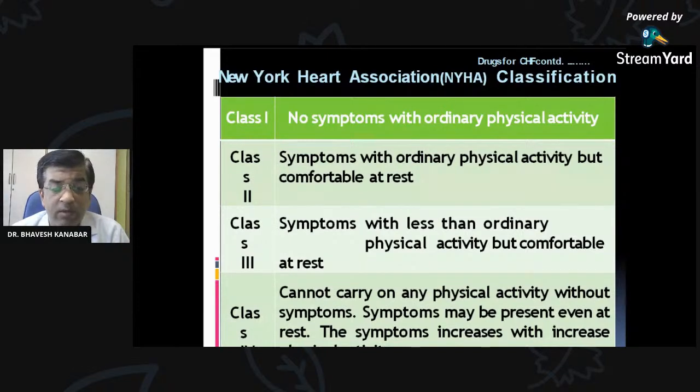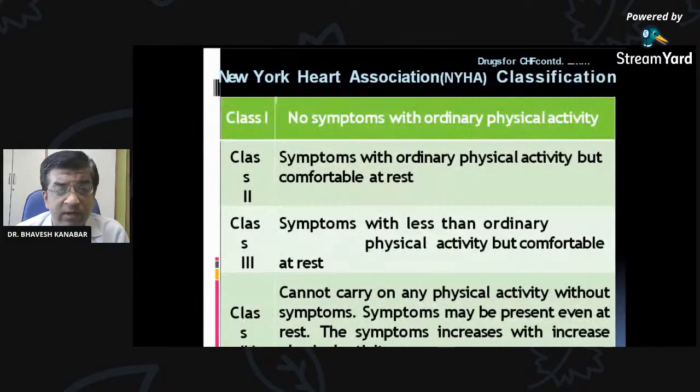In class 4, the patient cannot carry out any physical activity, not even ordinary. Symptoms are present even at rest, and symptoms increase with the increase in physical activity. So class 1, no symptoms on physical activity. Class 4, symptoms develop with any physical activity and even at rest. In class 2 and class 3, the patient is comfortable at rest, but on physical activity, in class 2 ordinary physical activity, symptoms develop. Class 3, even less than ordinary physical activity, symptoms develop. So these are the classifications. This may be useful in your medicine part also.